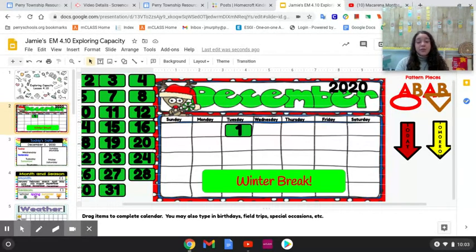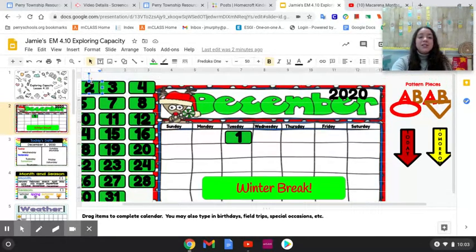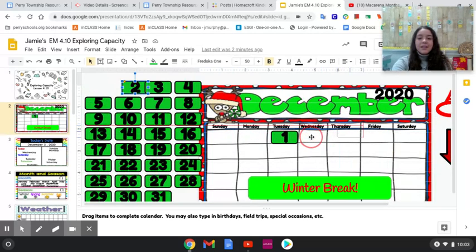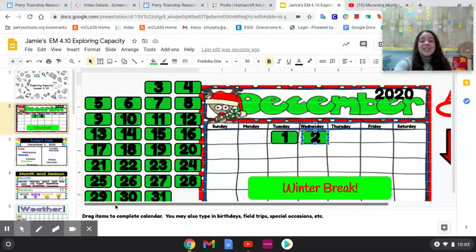Yesterday was December 1st. What number comes after 1? That's right. I heard Rain say 2. I'm going to find the number 2 and drag it over. There we go. Oh, it's a little slow. There it goes. We will continue to fill in our calendar with these green numbers all the way until we get to this green box. This box says winter break.